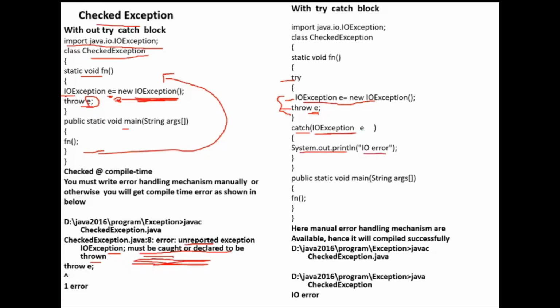When I throw this, it is caught by this object, since the exception is IO exception and this object is also of type IO exception, so it can catch it and print IO error. The compiler itself can find out that some statements may cause a runtime exception, so that should be handled. During compile time itself it gives us the information: this statement may cause a runtime exception, you should handle this.